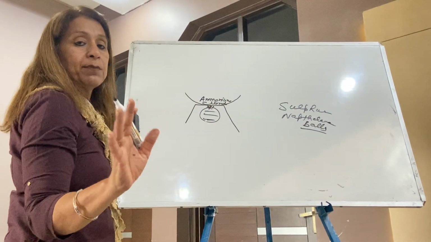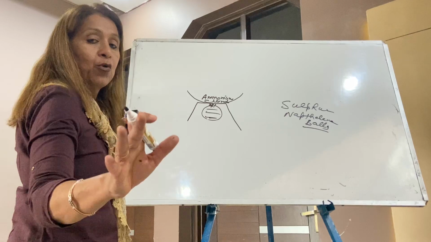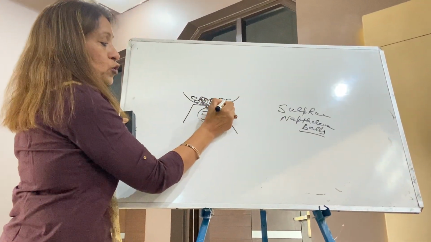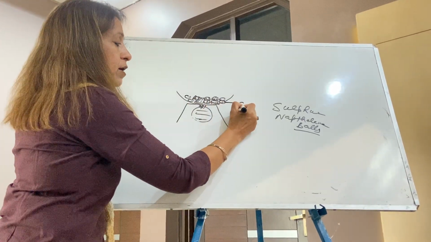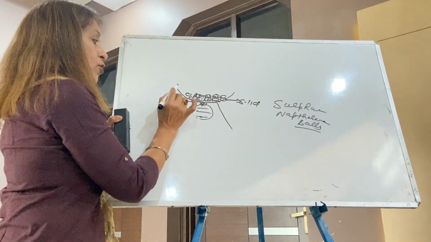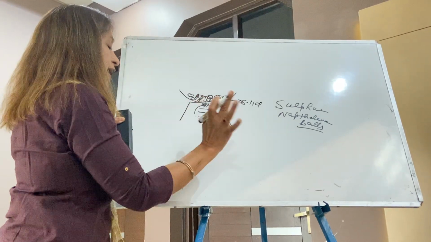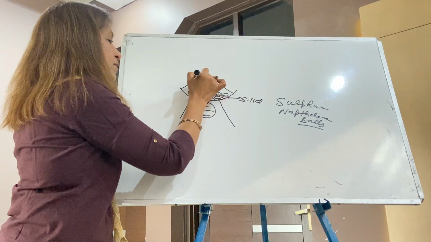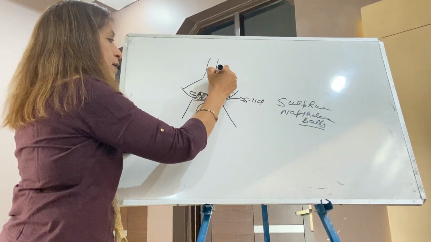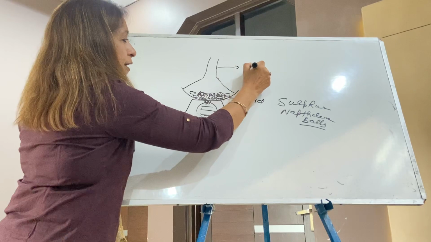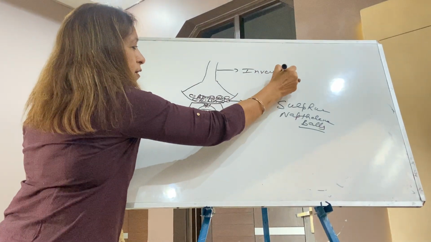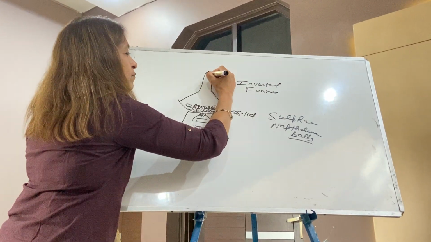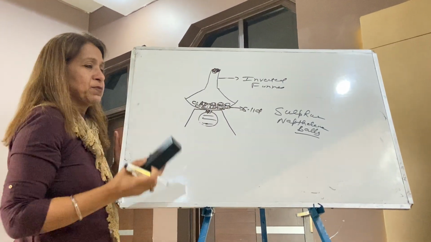So I have taken ammonium chloride. Write down, in a dish I have taken solid ammonium chloride, right? Now, I have not started heating yet. Wait, this is my funnel. Make a funnel, an inverted funnel. Write down inverted funnel. Close this end with cotton, otherwise your vapors will escape.